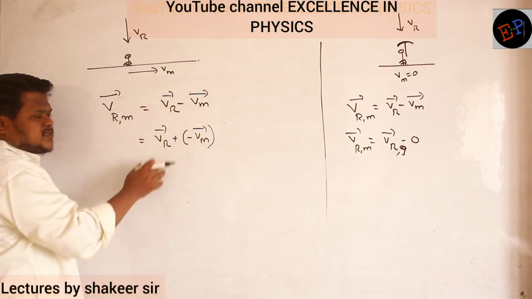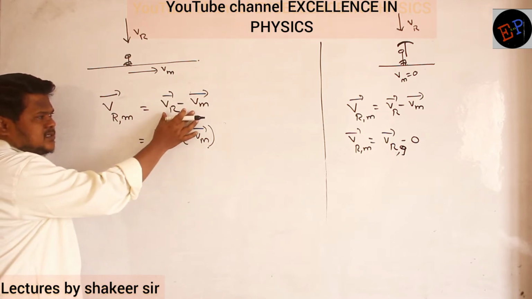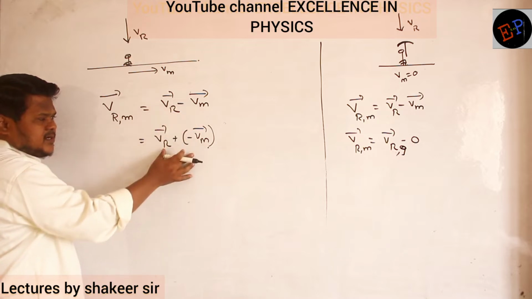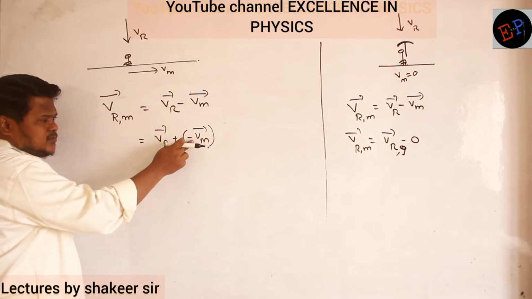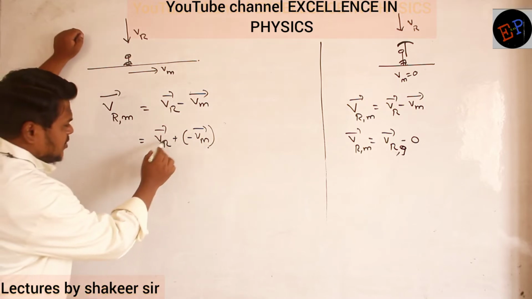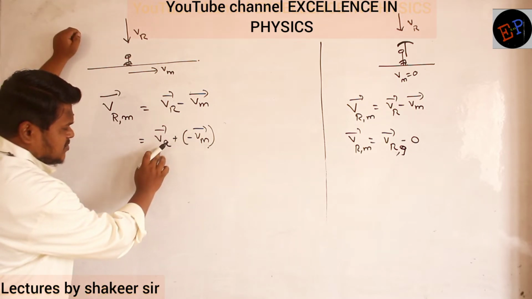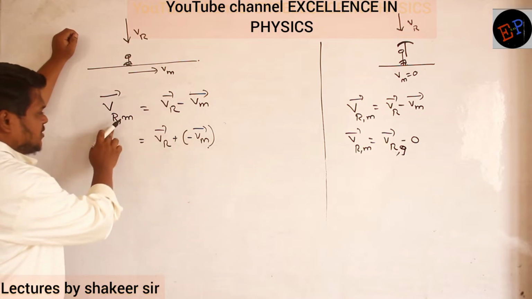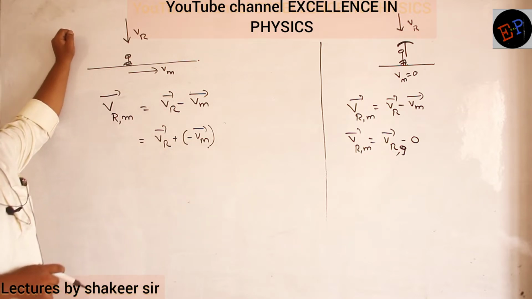Velocity of rain minus velocity of man can also be written as, now this is in subtraction form. The same I can write in addition form also. So this one will become minus Vm. Now see, it means I have to add these two. If I add plus Vr and minus Vm, then I will get this one, velocity of rain with respect to man. Are you able to understand?